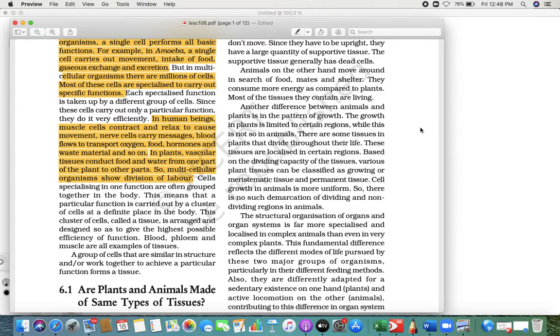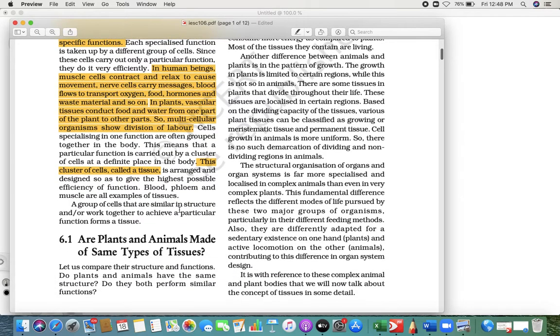Division of labor. Labor means work. We divide our labor or work among different cells. This means that a particular function is carried out by a cluster of cells. Cluster of cells means group of cells, right? And this group of cells we call a tissue. So basically, what is tissue? A group of cells, this is the definition of tissue which I am highlighting right now.